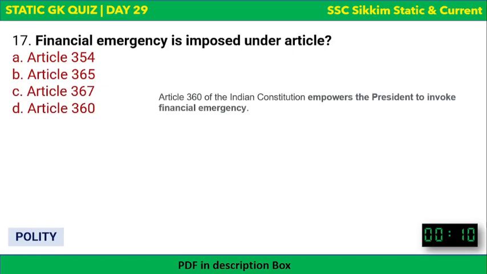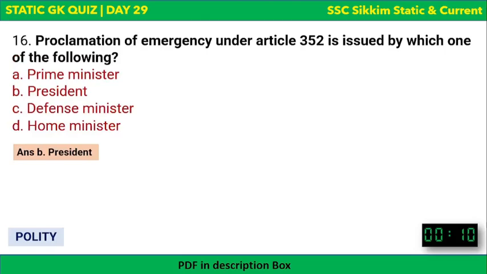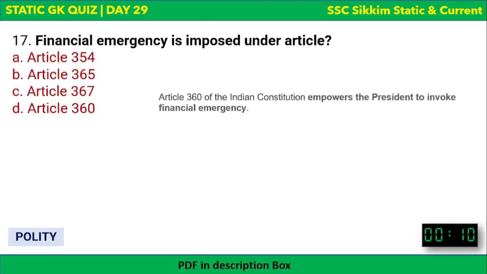Next, financial emergency is imposed under which article? Okay, the answer got revealed only. It's Article 360. Okay, Article 360 declares the financial emergency. We just saw that national emergency is declared under Article 352, whereas Article 360 states the financial emergency. Okay, hope it's clear. Article 360.